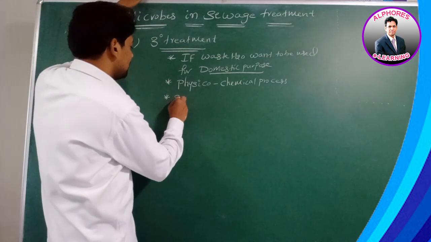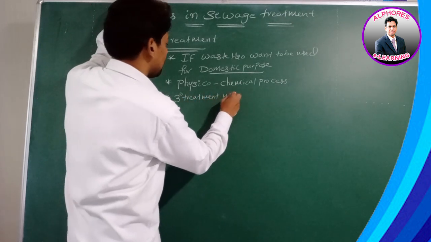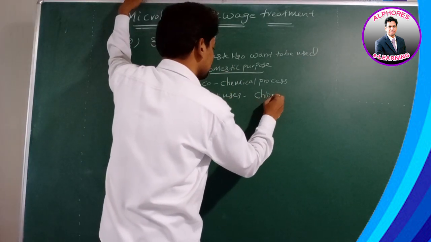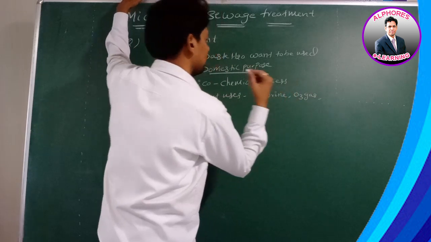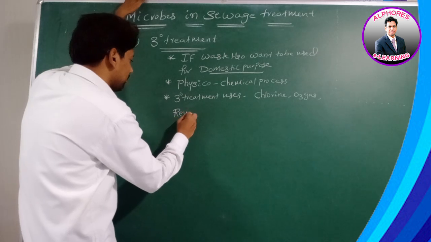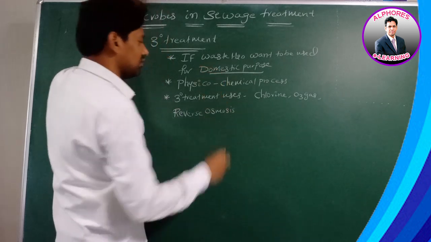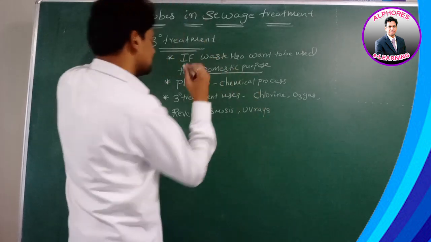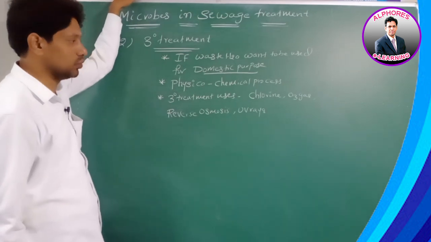Tertiary treatment uses number 1 chlorine, number 2 ozone gas, number 3 reverse osmosis, and UV rays. Sir, why are we using all these? Chlorine, ozone gas, reverse osmosis, UV rays, to remove